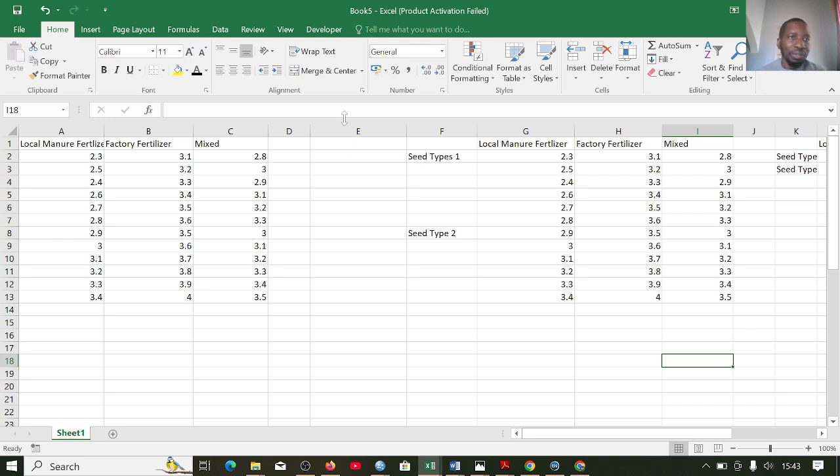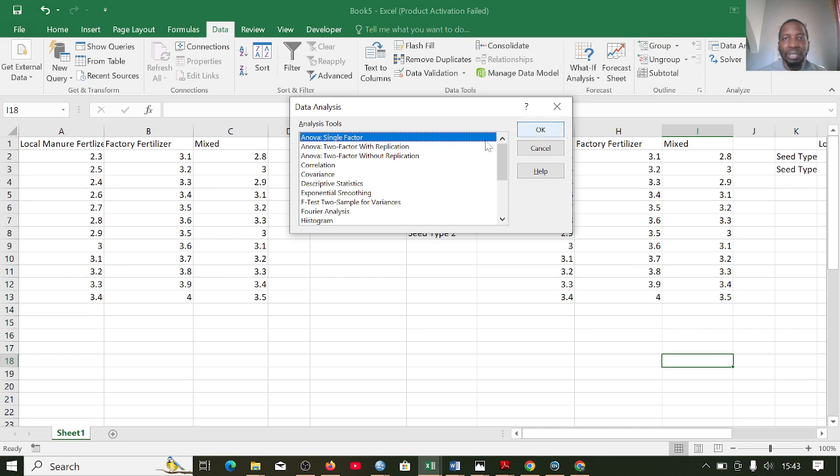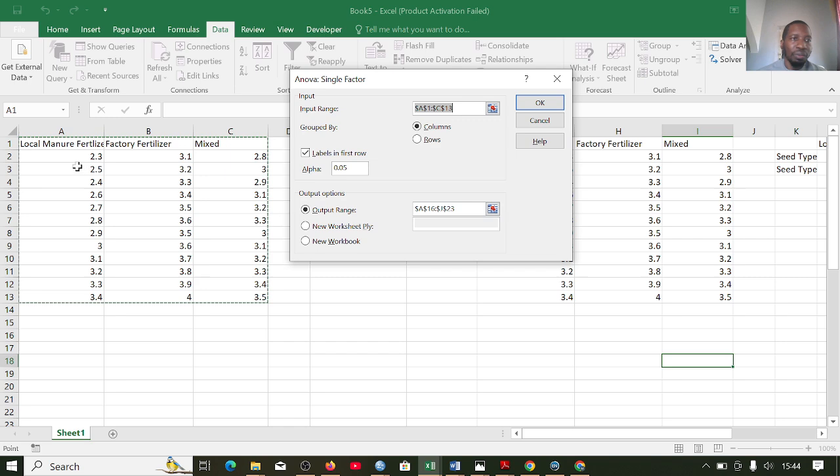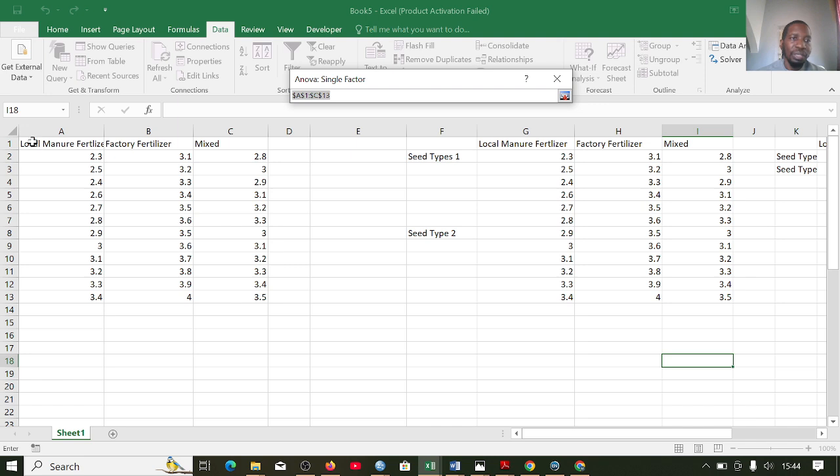Okay, now let us do the analysis and see what it will give us. For the first one, we're going to use a single factor. So I will just select everything, including the headings.